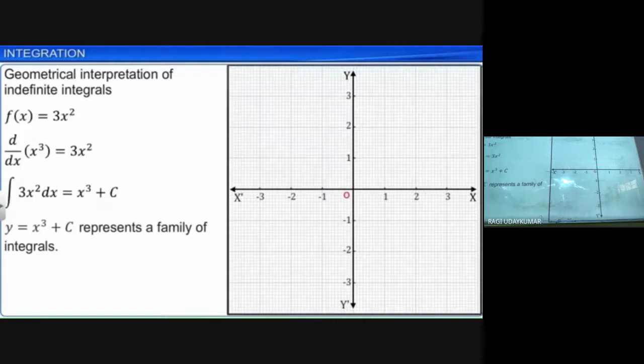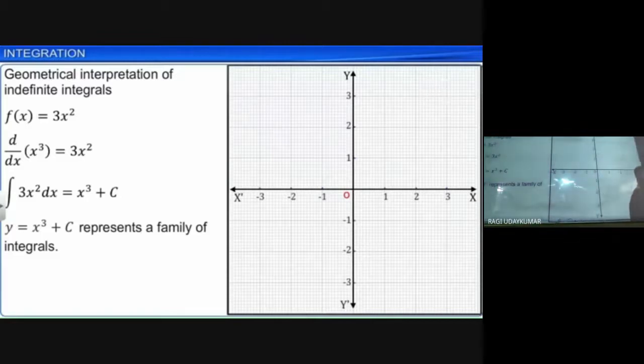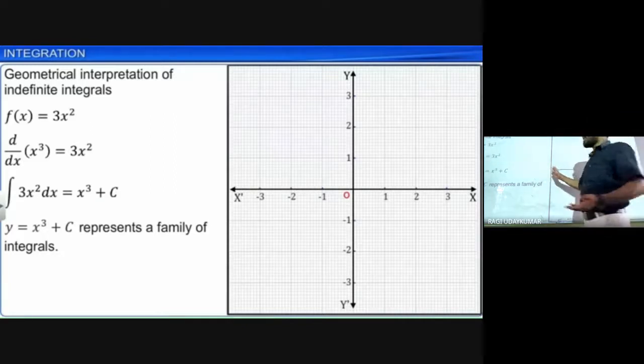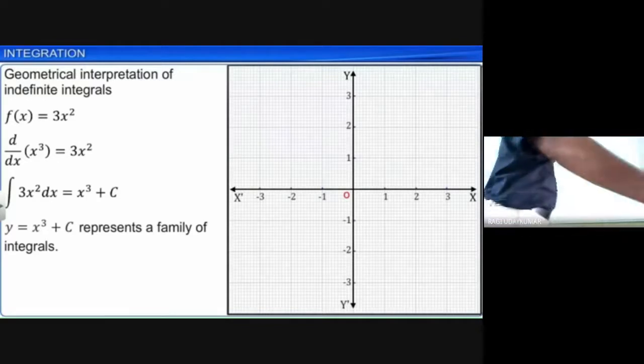So plus c means for the different values of c, we are going to have the family of curves, the family of integrals. Family of integrals means if you take the c value as 0, we get one curve. C value 1 means another curve. C value minus 1 means another curve. So different curves we are going to get depending upon the different c values, whatever c values you take.